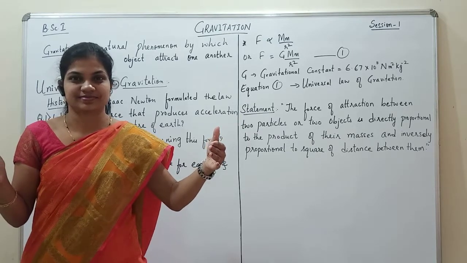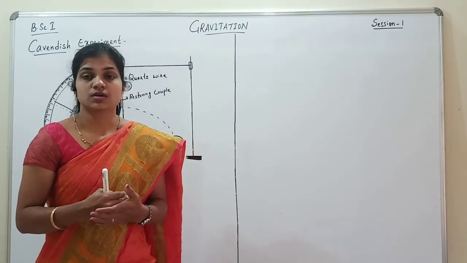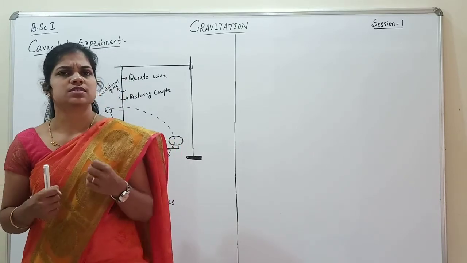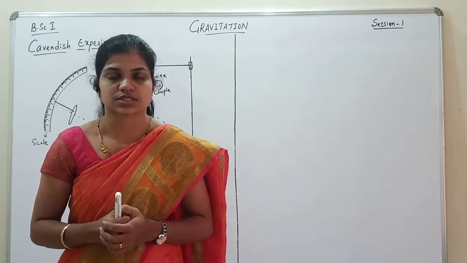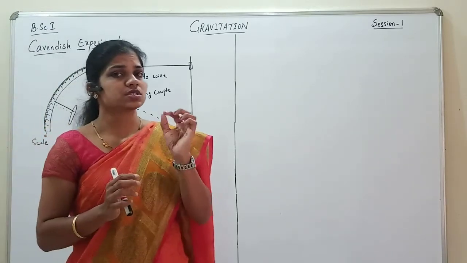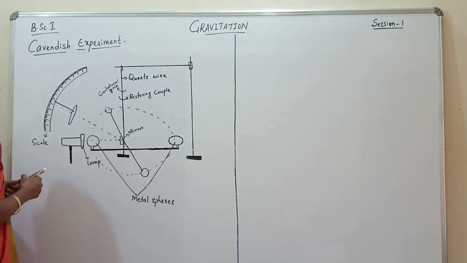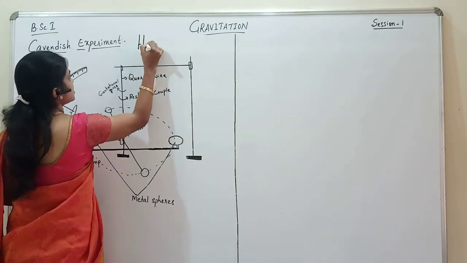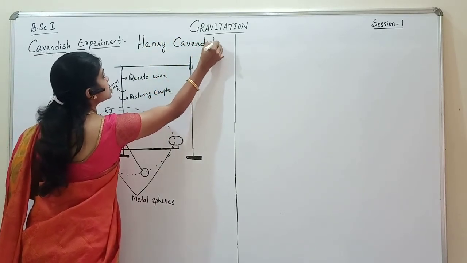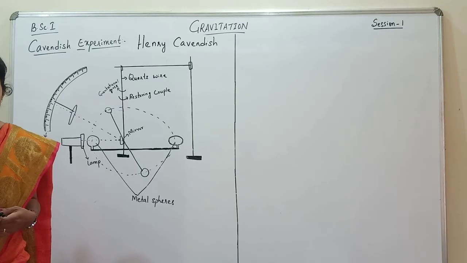Alright? So now we have mentioned the universal law of gravitation and the gravitational constant, and we also told the value of the gravitational constant. But as mentioned earlier, the value of the gravitational constant was not determined by Sir Isaac Newton, but by a scientist called Henry Cavendish, almost 76 years after Newton formulated the law of gravitation.